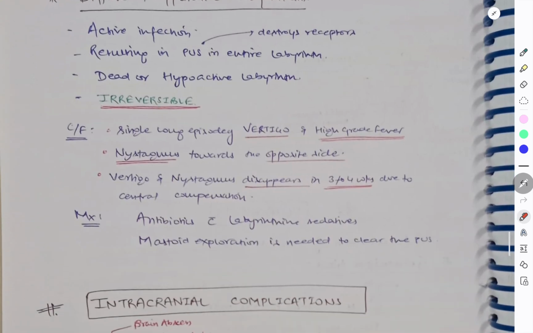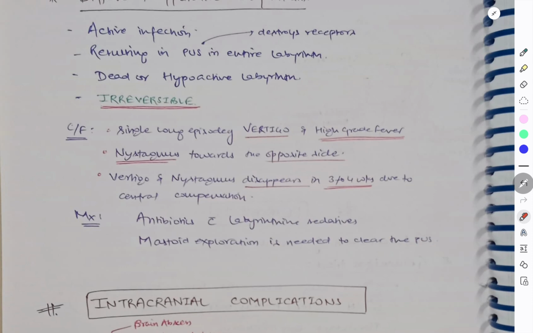Clinical features: single long episode of vertigo and high grade fever because infection is there. Nystagmus towards the opposite side. Vertigo and nystagmus disappear in 3 to 4 weeks due to central compensation. Management is antibiotics with labyrinthine sedatives. Mastoid aspiration is needed to clear the pus.